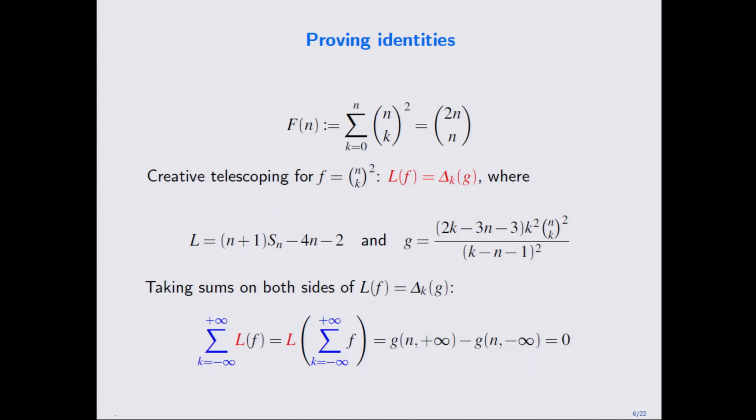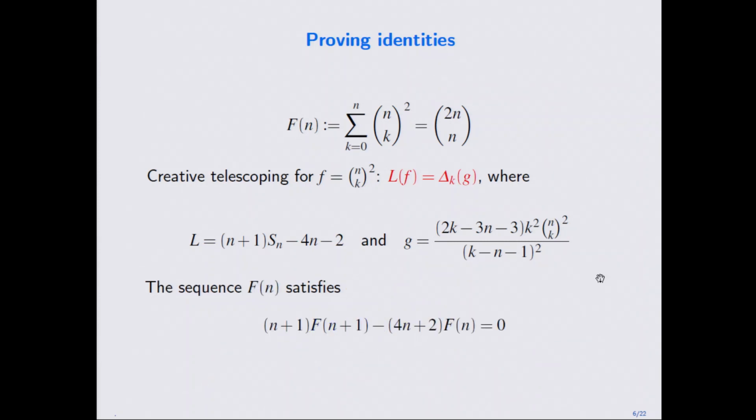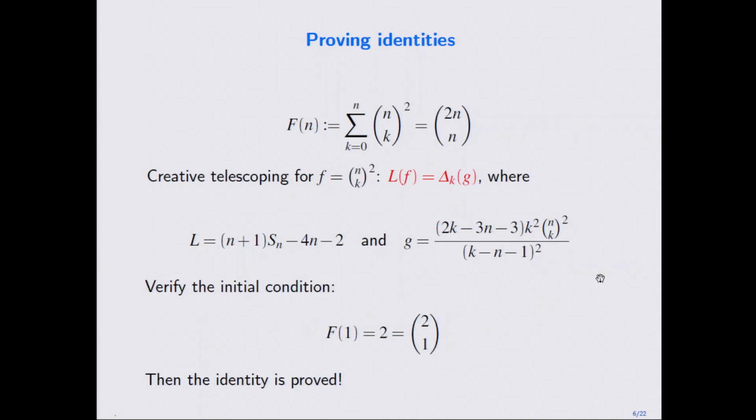And for many identities, it turns out that this side is 0. So what does this mean? This means the left-hand side satisfies this linear recurrence relation. Now we know that this side satisfies this linear recurrence relation. Usually for an identity, this side is very nice, so you just plug in this recurrence and check that this also satisfies this linear recurrence. Then because it is first order, you can check some initial value, and then you can conclude that the identity is true. That's the basic idea.